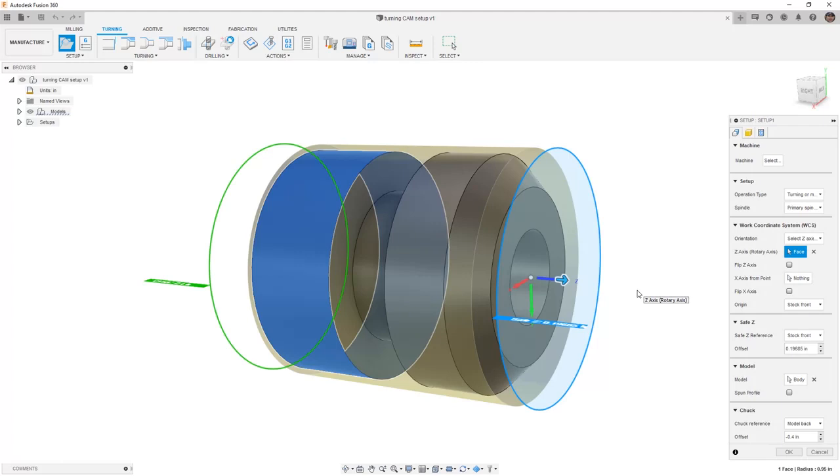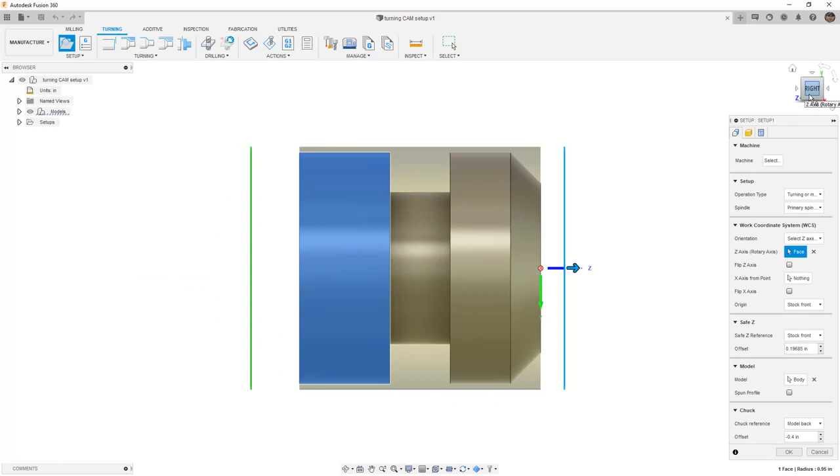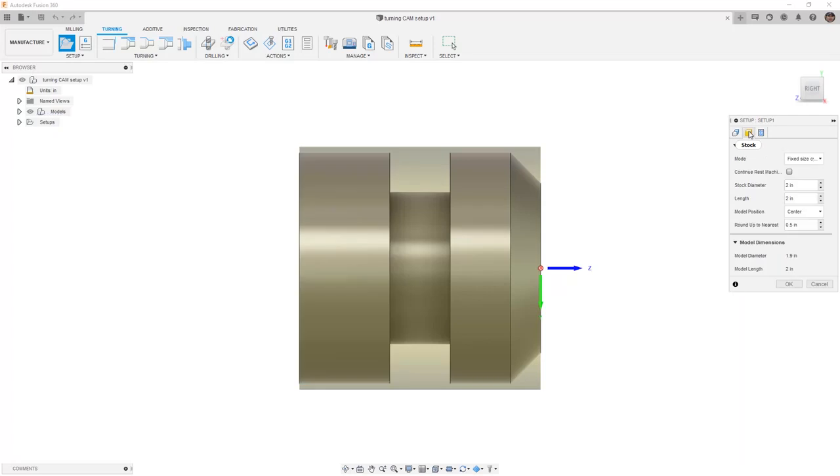From here, the coordinate system looks fine, but I do want to make sure that the stock is the correct size and that we are holding it in the correct position. Right now, the chuck reference is from the model back and it's minus 0.4 inches. If we navigate to the stock settings, we want to make sure that we do add a little bit of stock on the front and back of this part. We're going to be facing it and then we'll be parting it off.